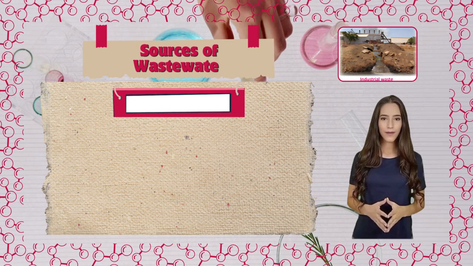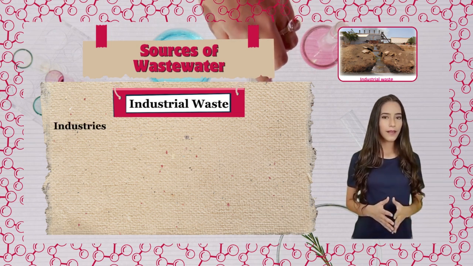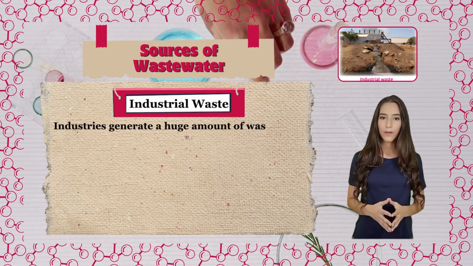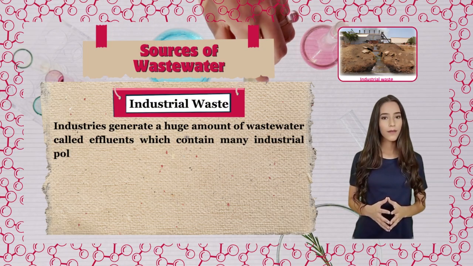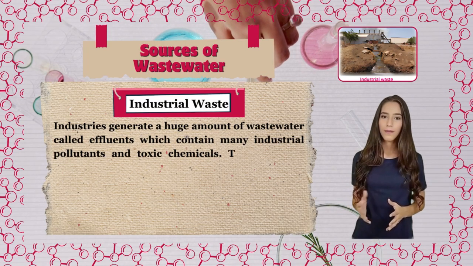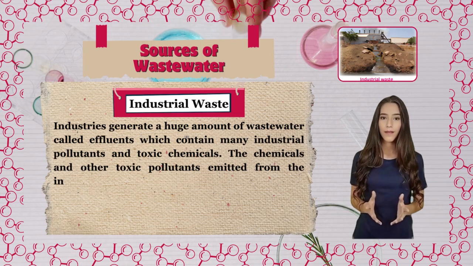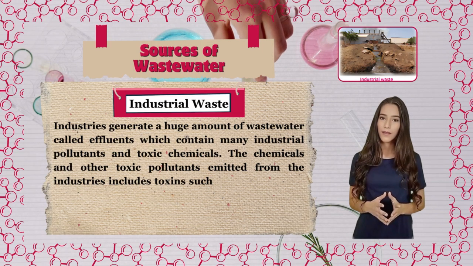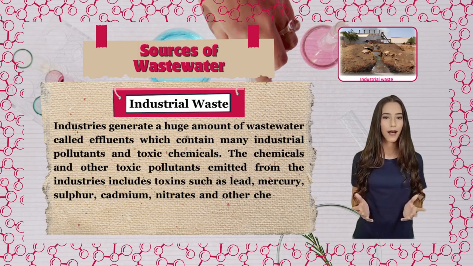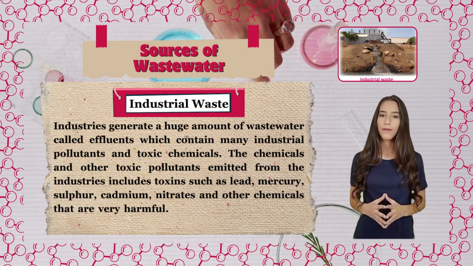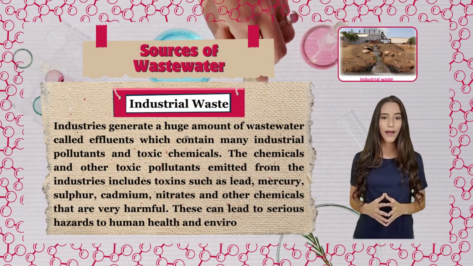Sources of wastewater. Industrial waste. Industries generate a huge amount of wastewater called effluents which contain many industrial pollutants and toxic chemicals. The chemicals and other toxic pollutants emitted from the industries include toxins such as lead, mercury, sulfur, cadmium, nitrates, and other chemicals that are very harmful. These can lead to serious hazards to human health and environment.